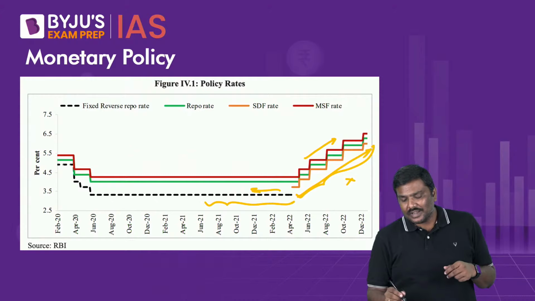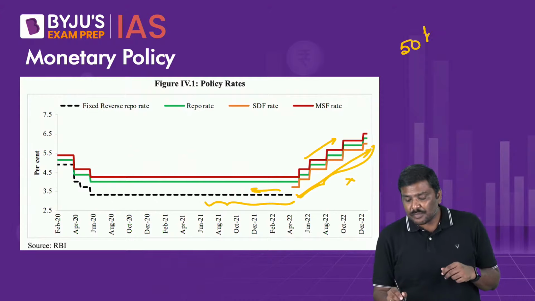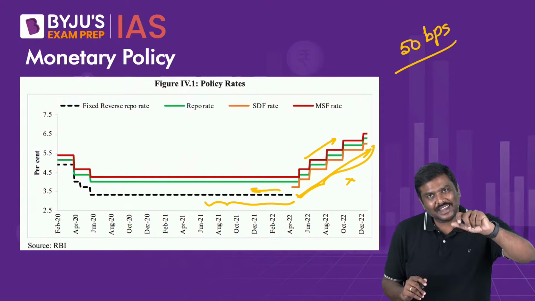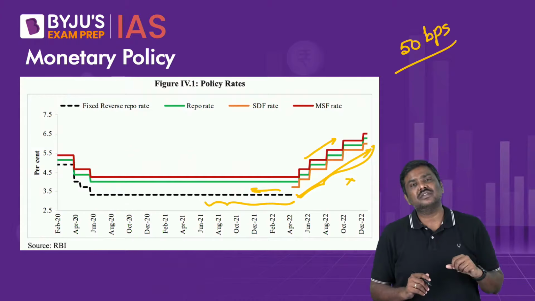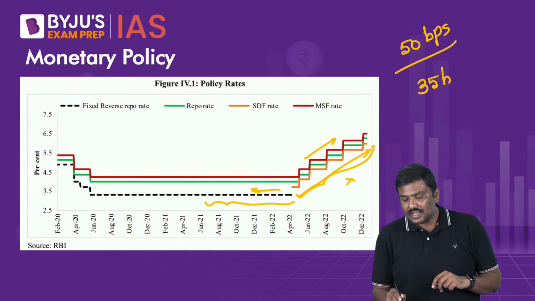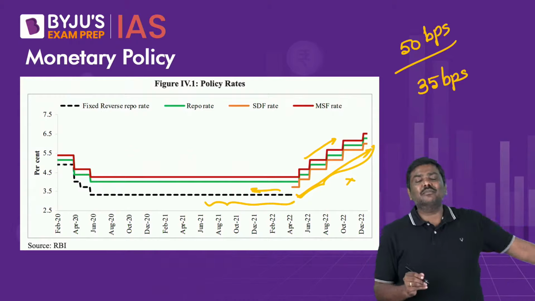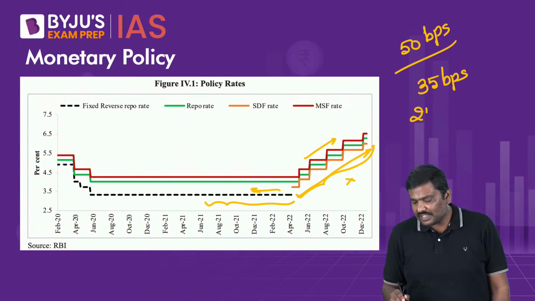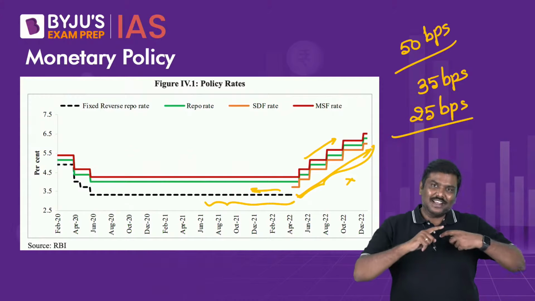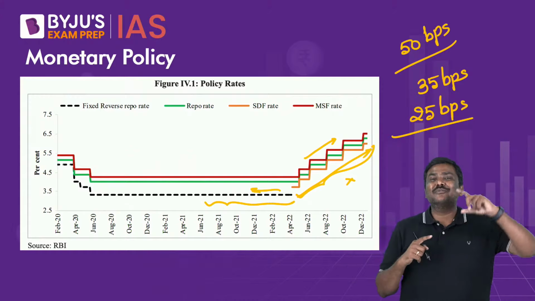Initially, RBI used to increase the repo rate by 50 basis points. For many months, or for many policies, they increased the repo rate by 50 basis points. Then it was brought down to 35 basis points. And as per the recent monetary policy review, it has been further brought down to a hike of 25 basis points, taking the repo rate to 6.5%, which basically completes a cycle of hikes.